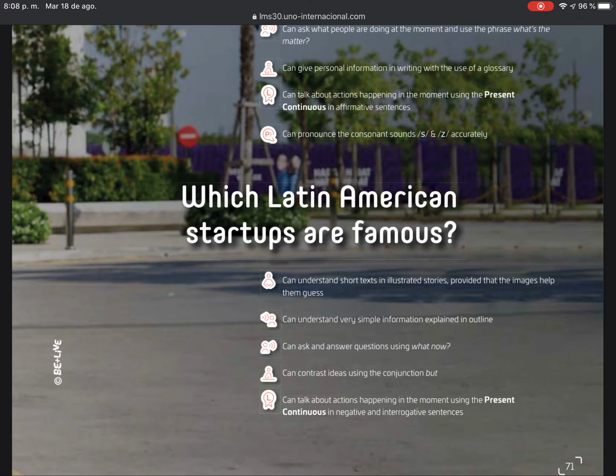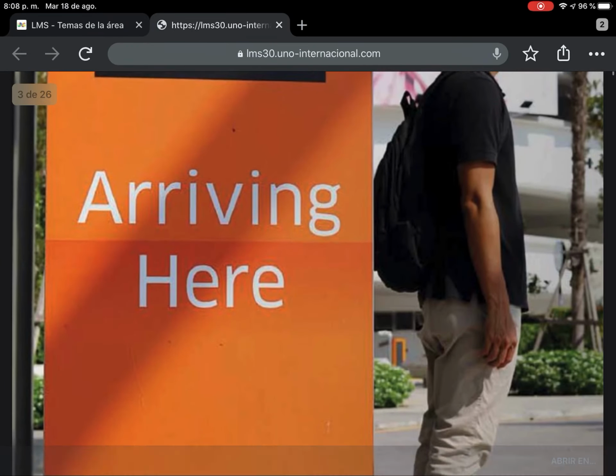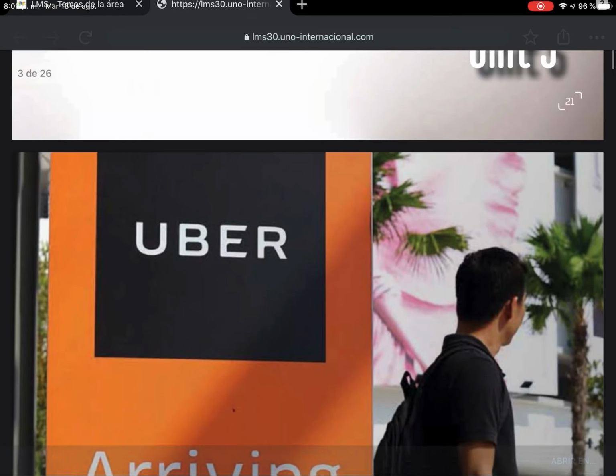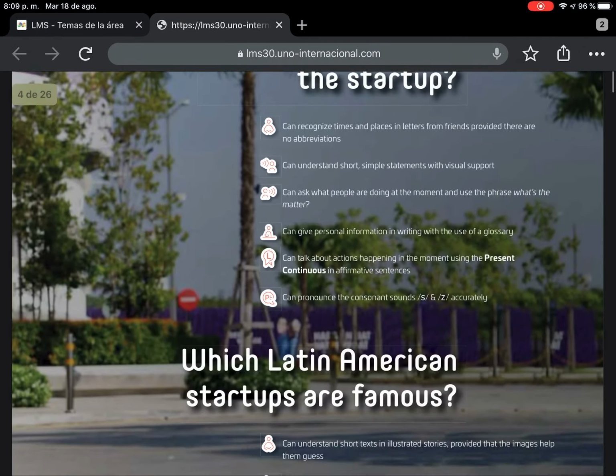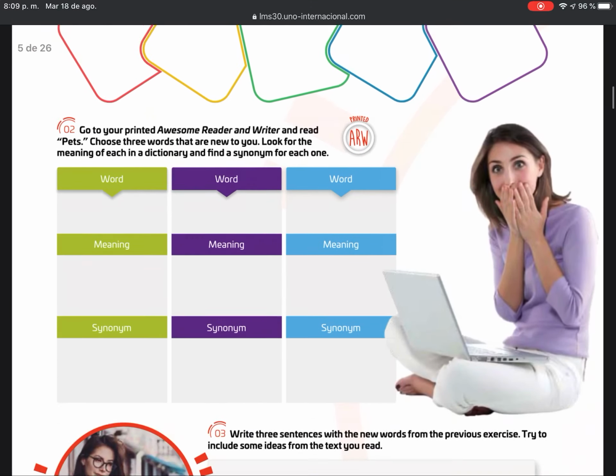A startup is something that is set up in a new place from an old place that was managed. For example, here we have Uber, the transportation and delivery service that was a startup in Colombia 10 years ago. That's an example of a startup. We are going to be developing some exercises about it.